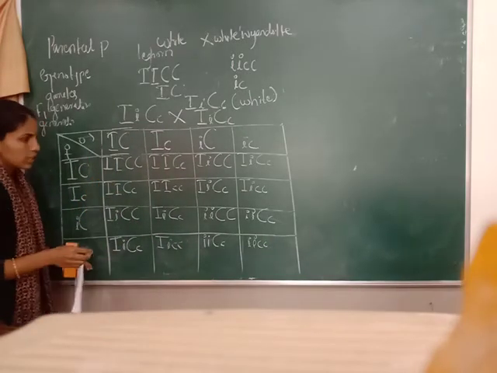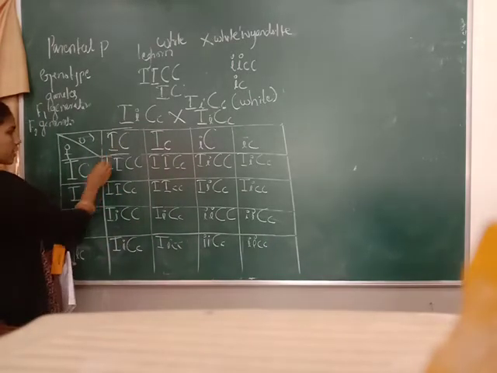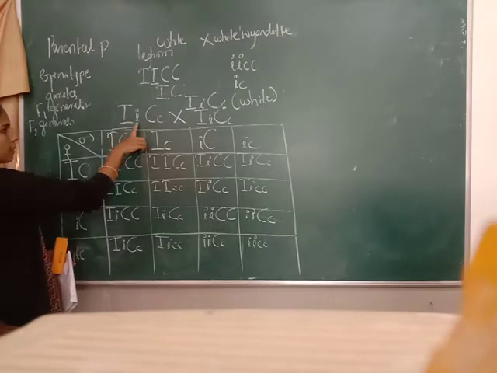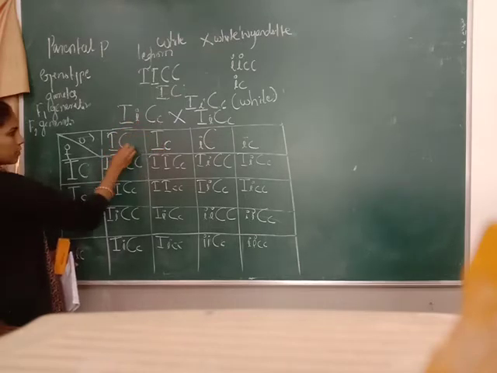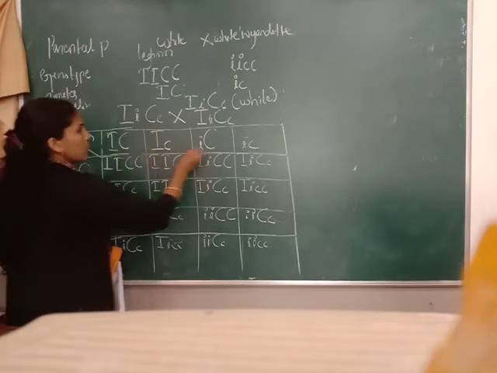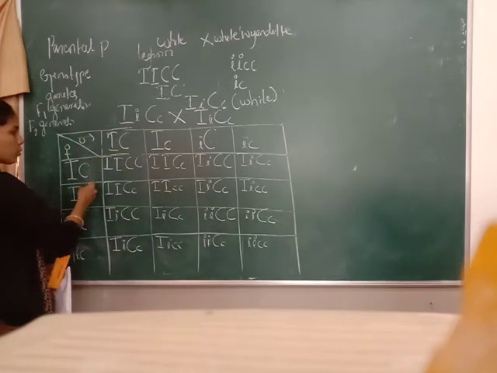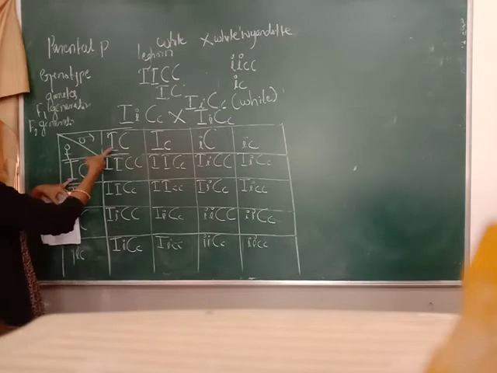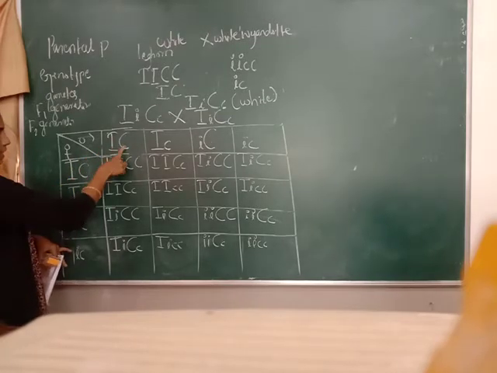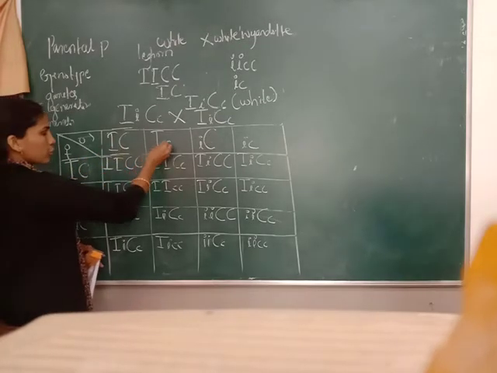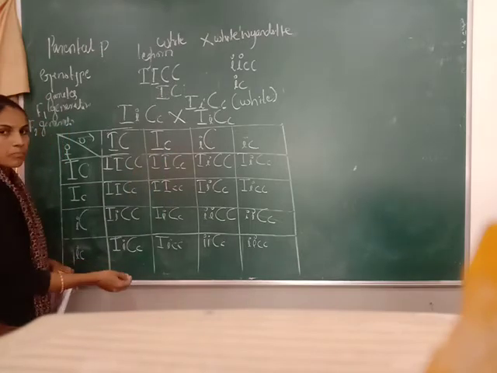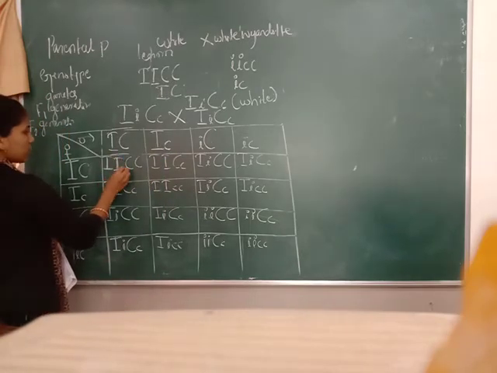Here we crossed capital I, capital C, small i, small c. We took it like this: here the male gametes, here the female gametes. Again, both you have to cross. Capital I crossed with capital I, capital C, capital C. Like this, here also you crossed. So these are the gametes, and this is the offspring.